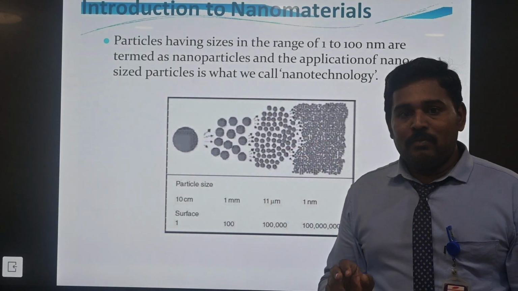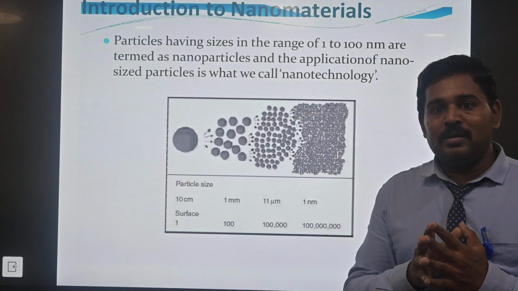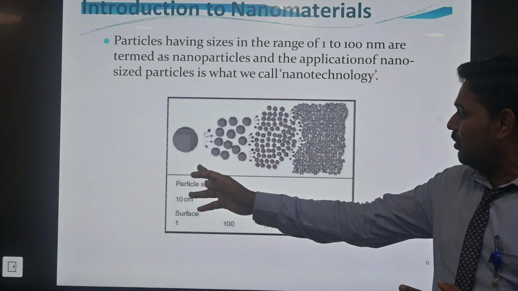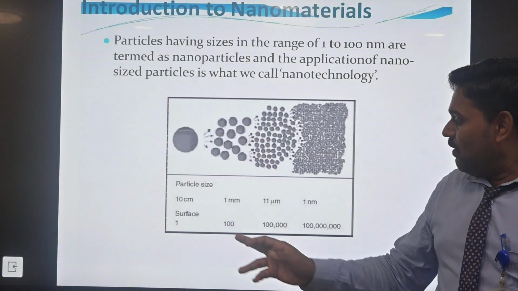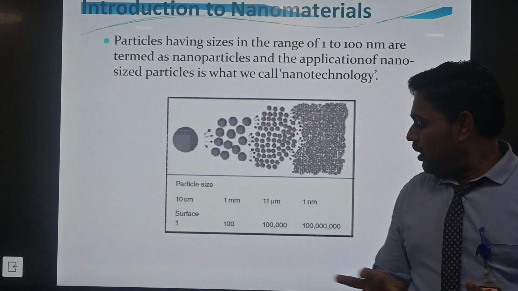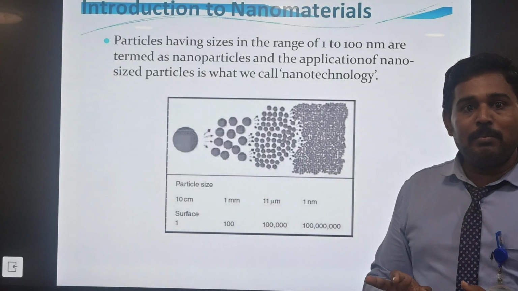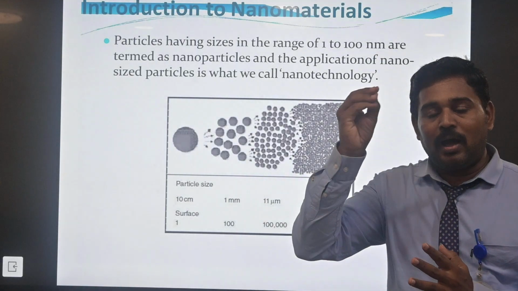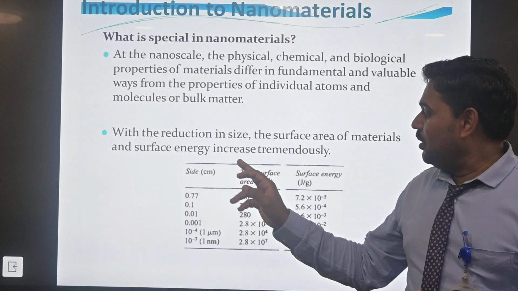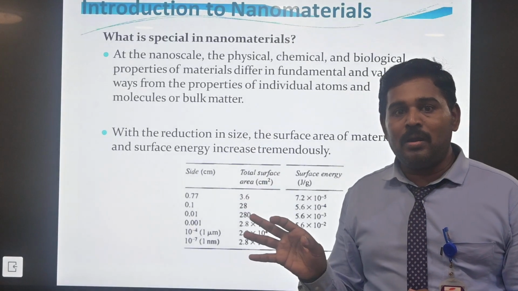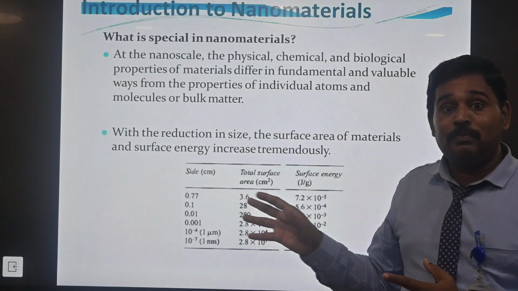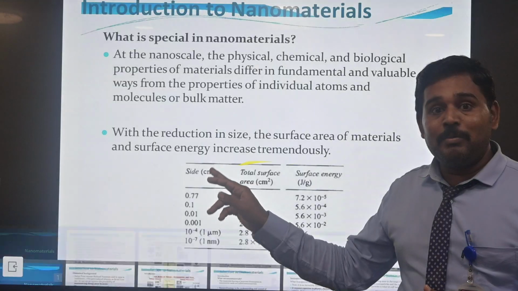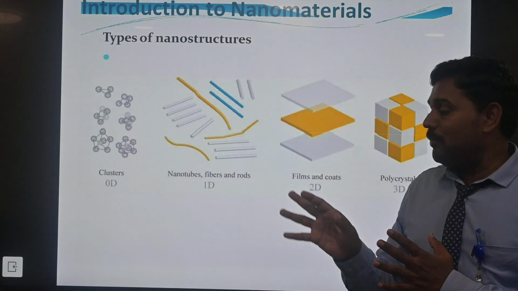In the top down approach, bulk material is converted to nanomaterial. The size range goes from 10 centimeters to 1 millimeter, then 1 micrometer, and then 1 nanometer. So it becomes smaller each time, about 100 times smaller. The classification of small materials is in terms of nanometer range and micrometer range, and there will be the presence of specific material.